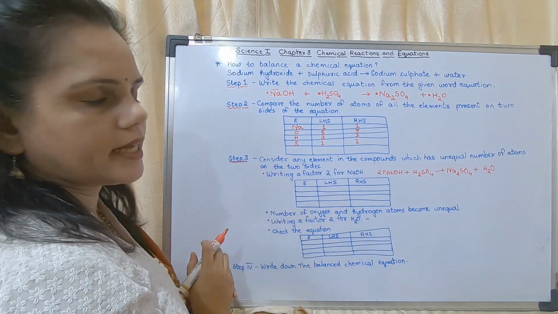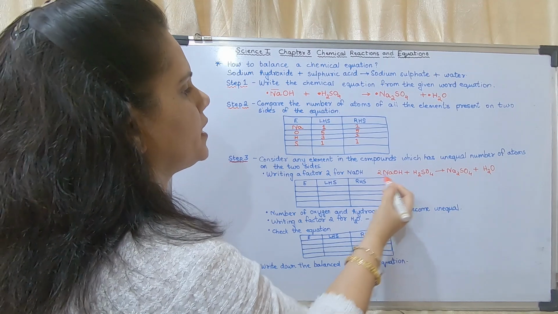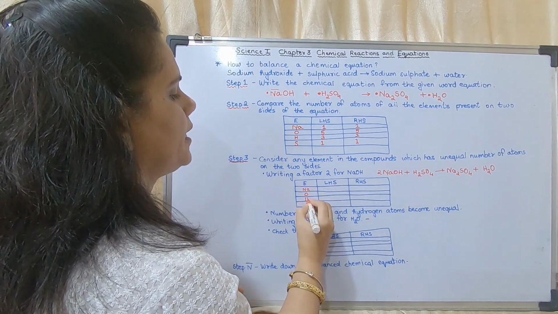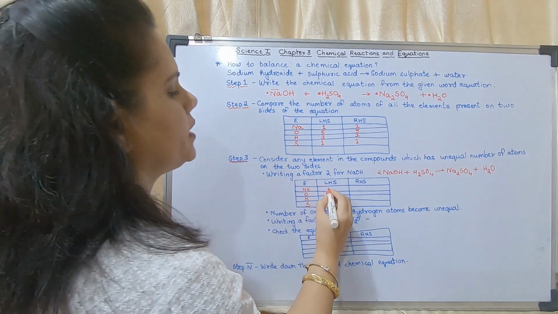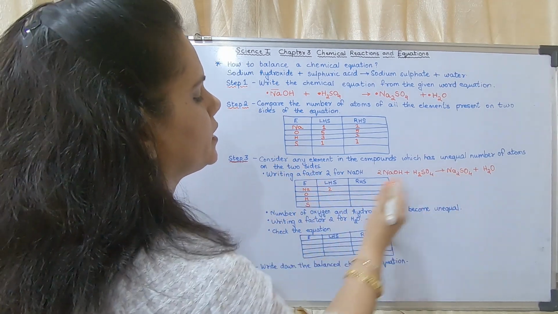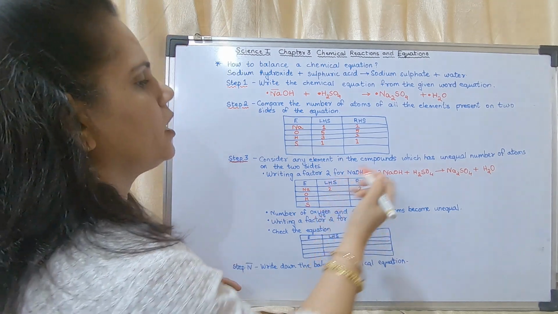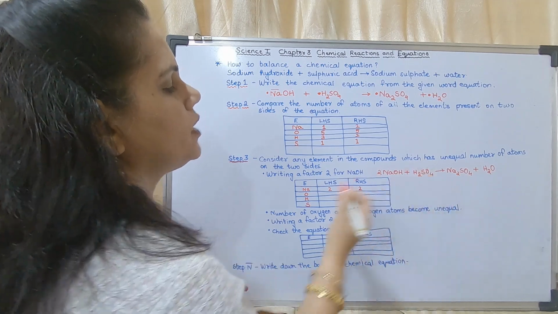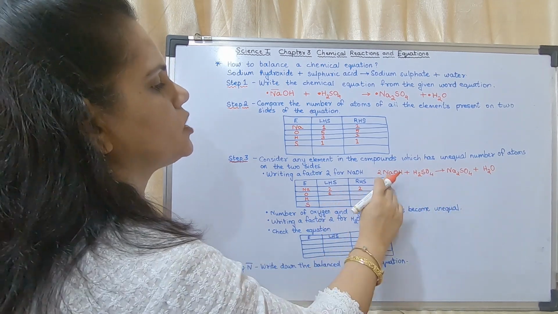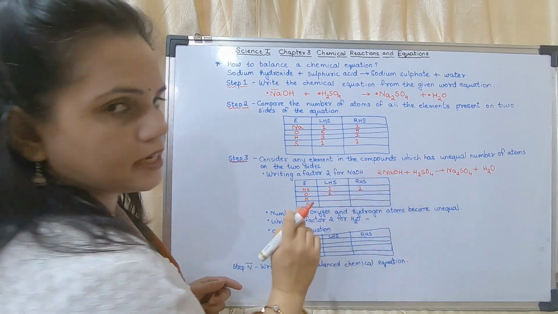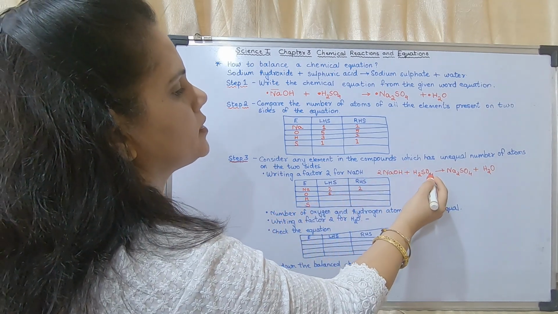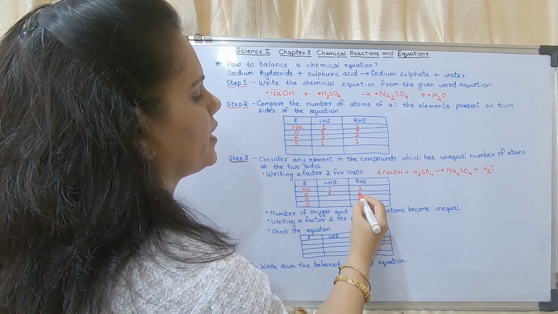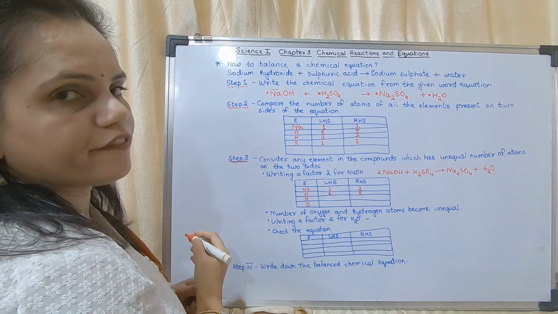Now after putting that 2, you may see how many Na. What are the elements? NaOH, H and S. How many Na? 2 Na. Here how many Na? 2 Na. Okay. How many O? 2 plus 2, this 2 plus 4, it becomes 6. Now this 2 is applicable to all these elements. Okay. And this number you have to add. Here how many? That is 5. Okay, it has become 5.